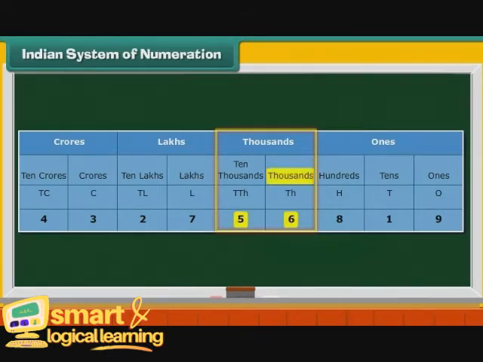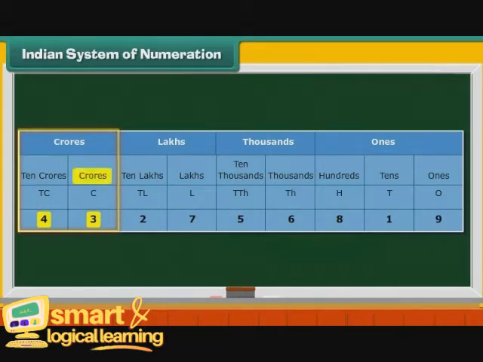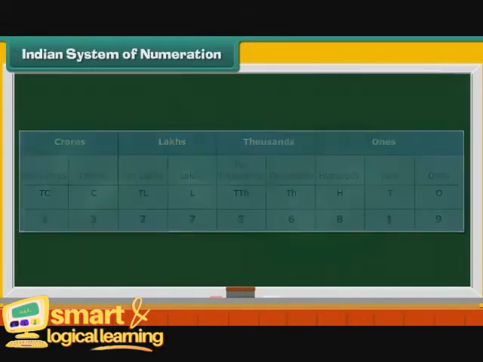Their places are thousands and 10,000s. The lakhs group has the two digits 7 and 2. Their places are lakhs and 10 lakhs. The last group of crores also has two digits 3 and 4. Their places are crores and 10 crores.